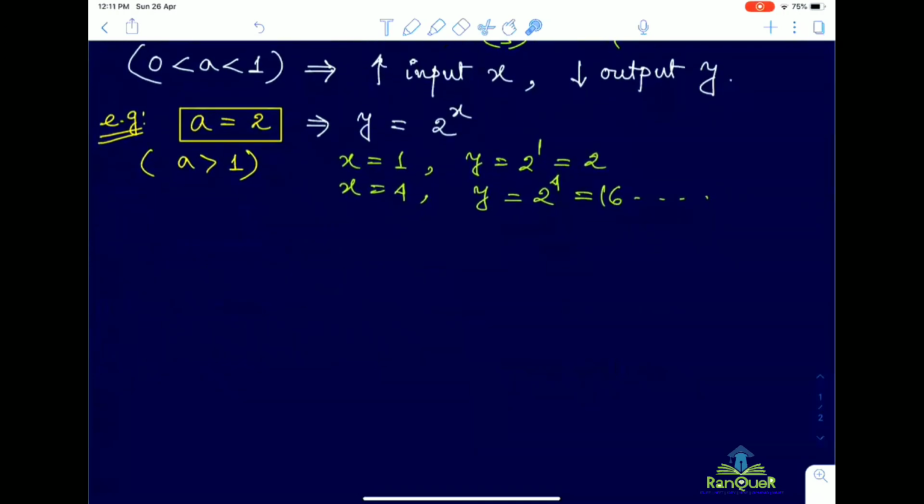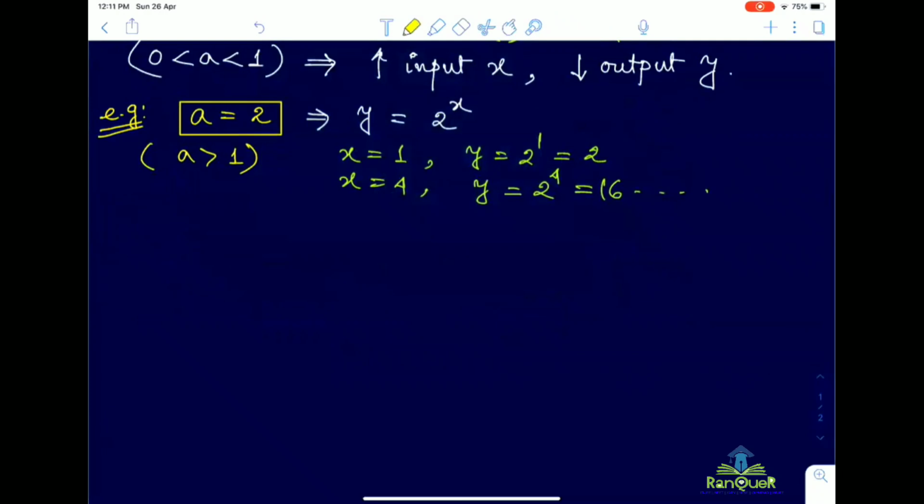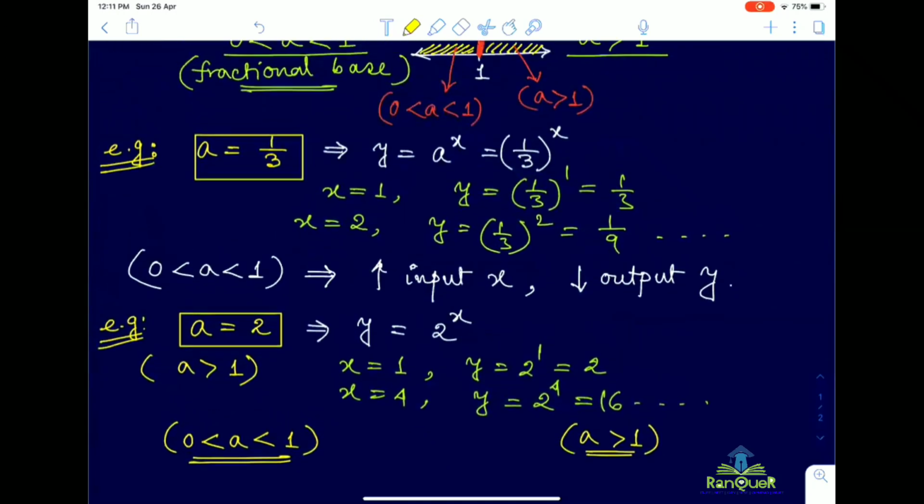Now, if we just think that how the graph of y equal to a to the power x will look like. Okay, so we will draw for two different regions. So in one region, I have mentioned that A is in between 0 to 1, and in another region A is greater than 1. Okay, just tell me up to this, any query, anyone?